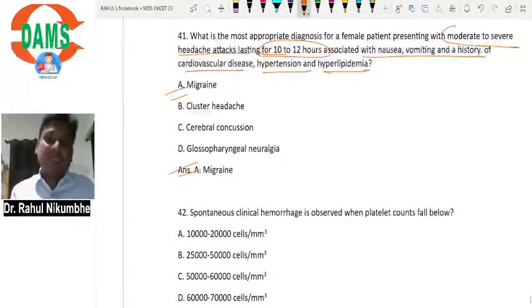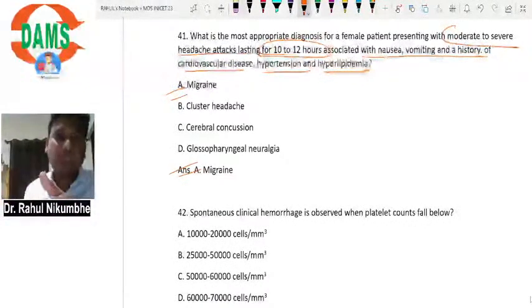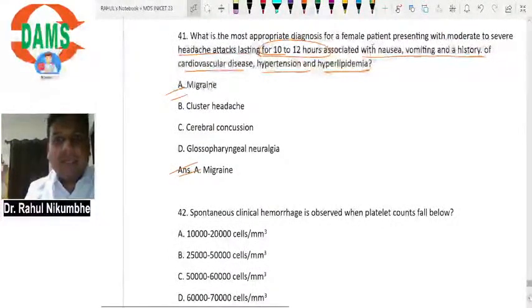Generally, for diagnostic criteria of migraine, patient should have any one out of movement increases headache, unilateral headache, severe headache, throbbing headache, plus 2 out of nausea, vomiting, photophobia, phonophobia. So patient is having nausea, vomiting plus headache of 10 to 12 hours, it is a case of migraine.